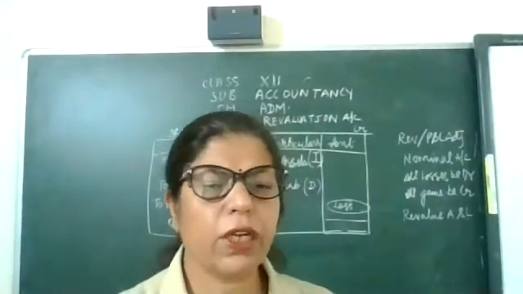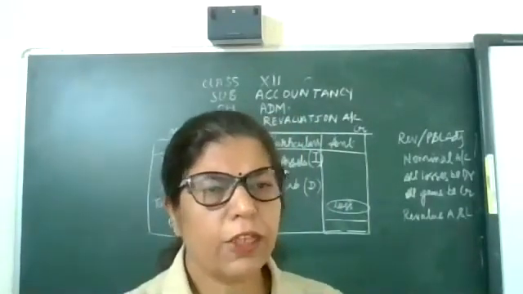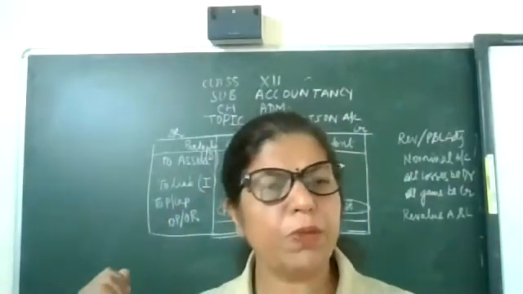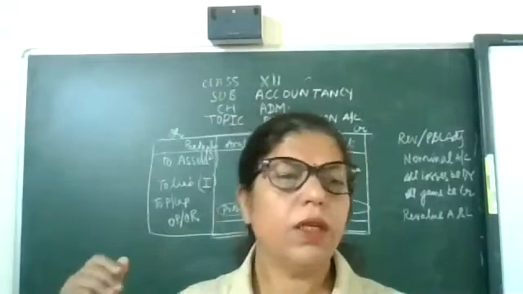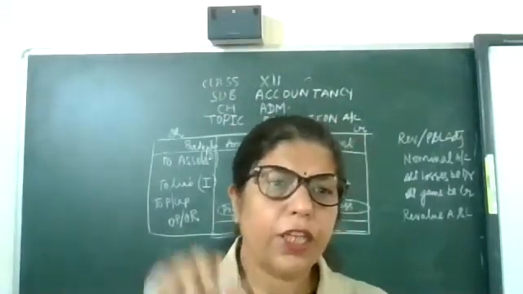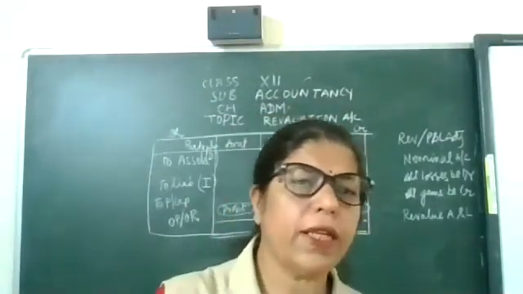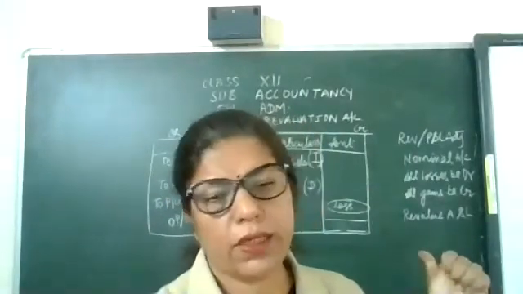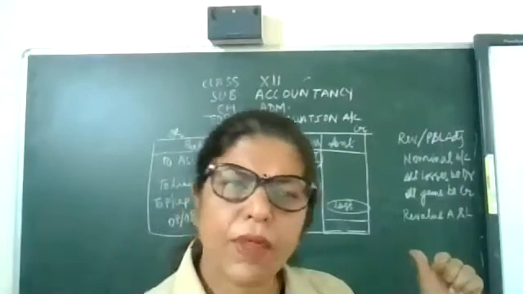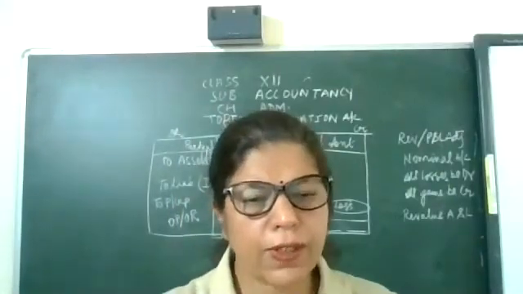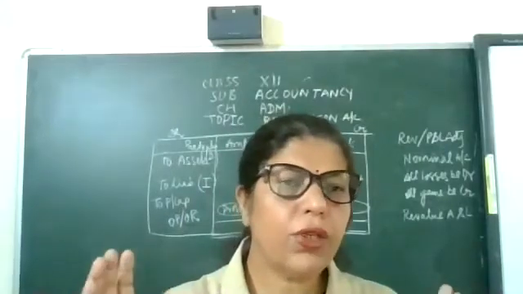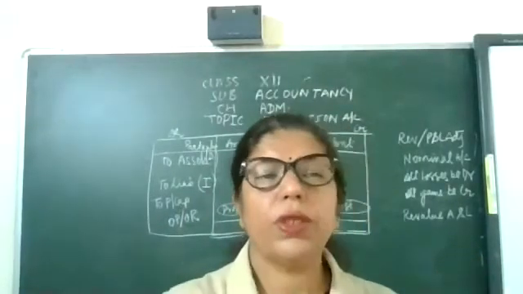Now, my dear children, how can you say that is profit? Because credit side is greater than debit side. Reverse it: if debit total is more than credit, the balancing figure will be in credit side. The loss for the firm. And that profit or loss will be divided among old partners in old ratio.